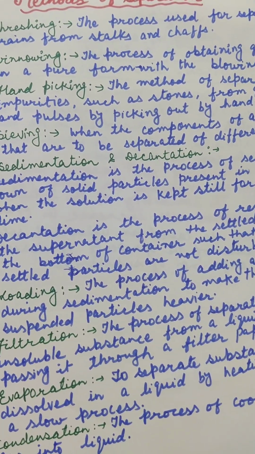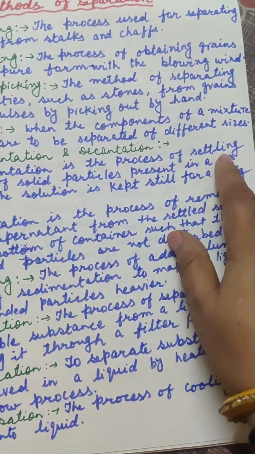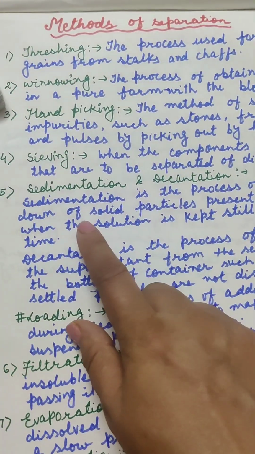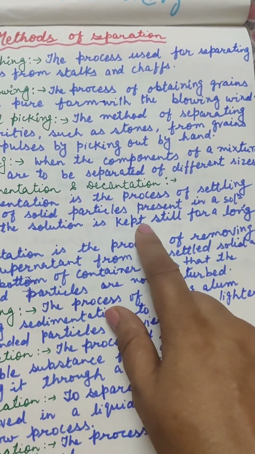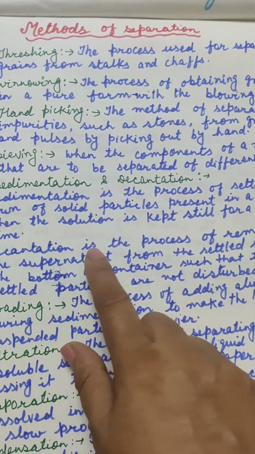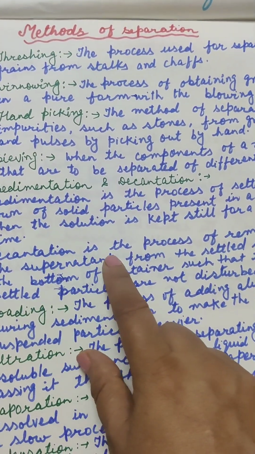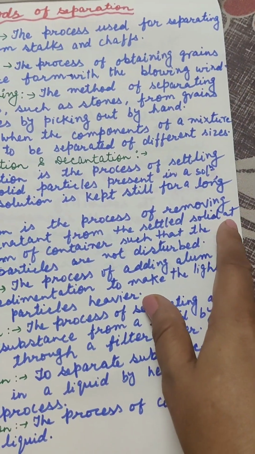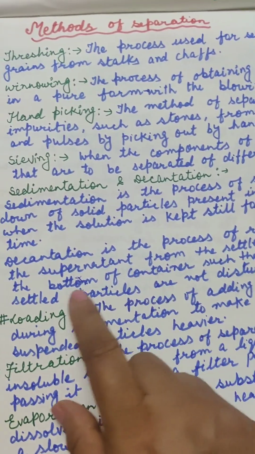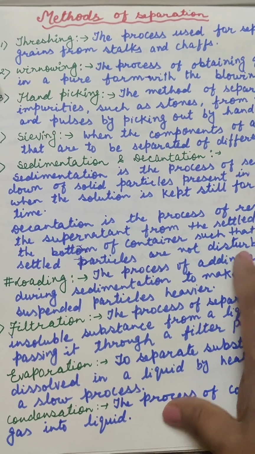Then comes sedimentation and decantation. Sedimentation is the process of settling down of solid particles present in a solution when the solution is kept still for a long time, while decantation is the process of removing the supernatant from the settled solid at the bottom of the container such that the settled particles are not disturbed.